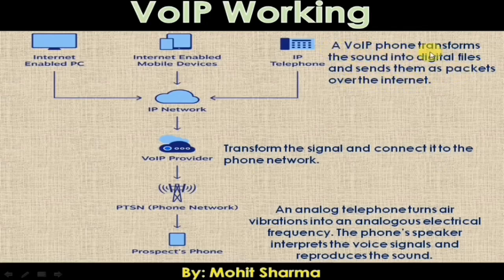A VoIP phone transforms the sound into a digital file and sends it as packets over the internet. Here we see the cloud system, the IP network.